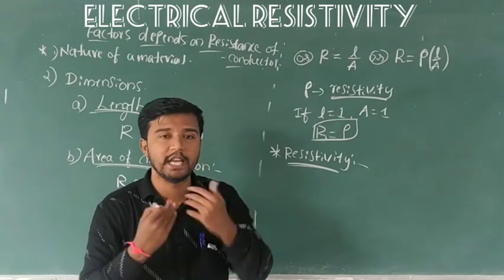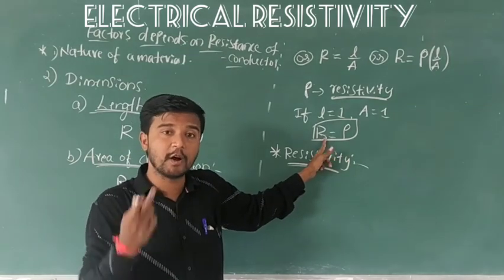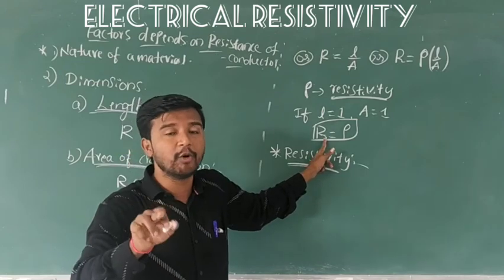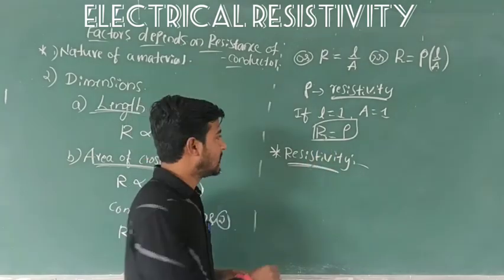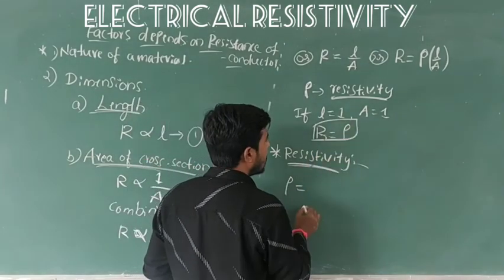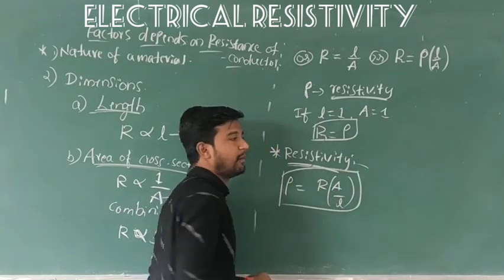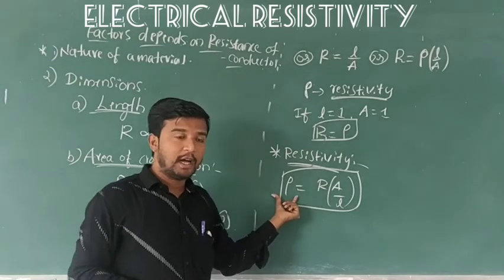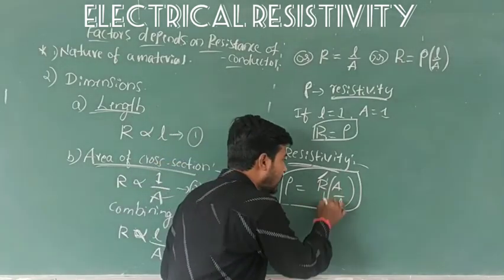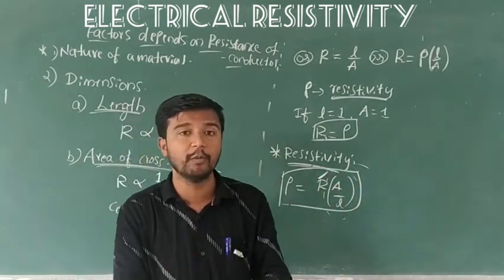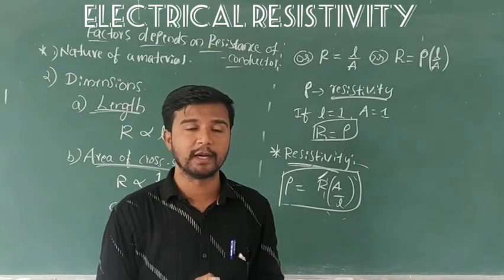Resistivity of a material rho is equal to the resistance of an object in the form of a unit cube made of that material. Means the resistivity rho equal to what? R A by L. This is the resistivity meaning. The resistivity of the material is equal to the resistance of an object in the form of a unit cube. This A by L is a unit cube. Unit cube is nothing but what? One shape, means cubic.